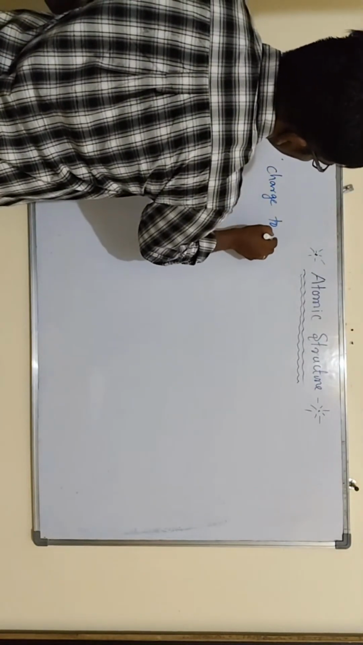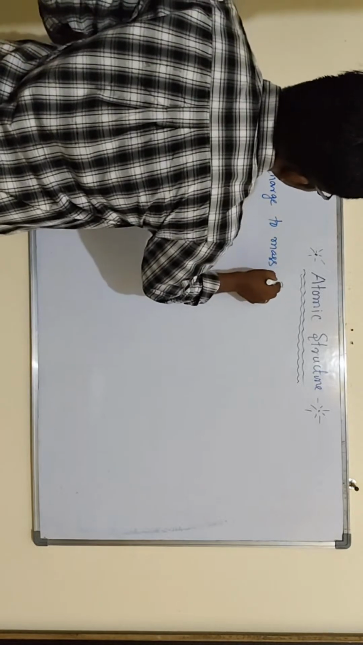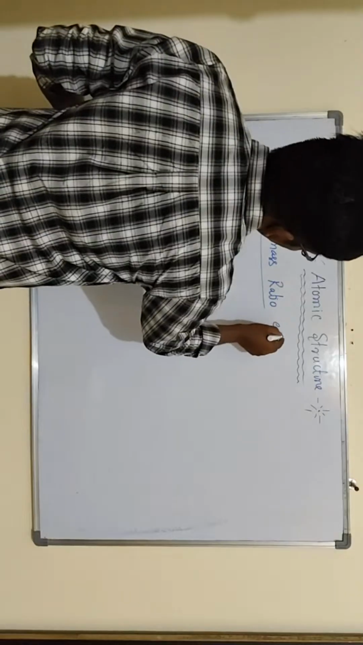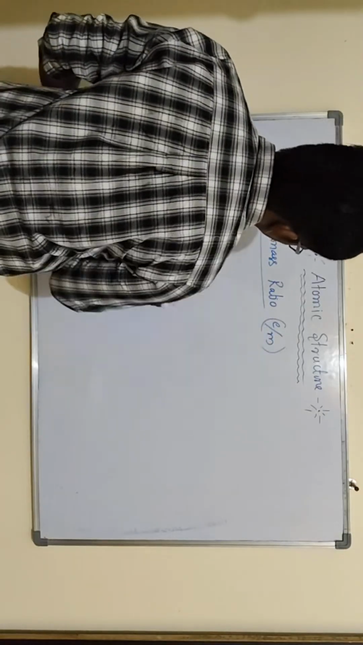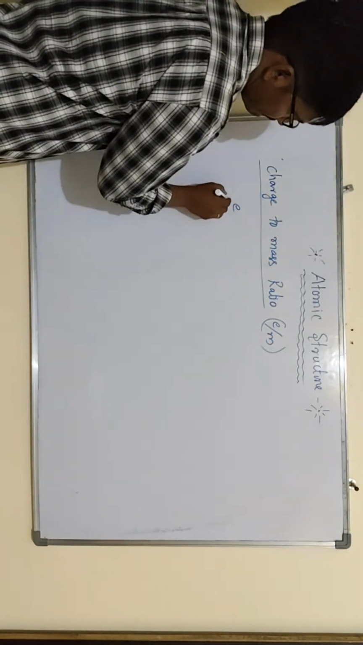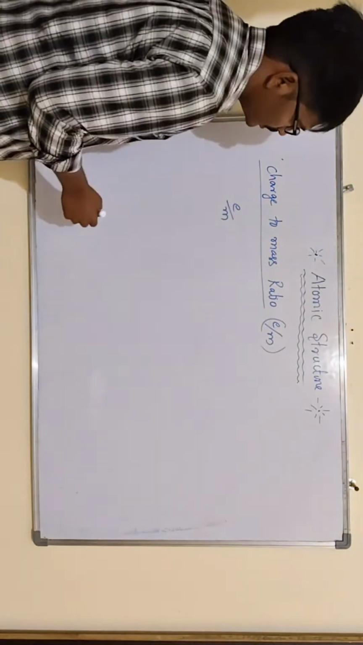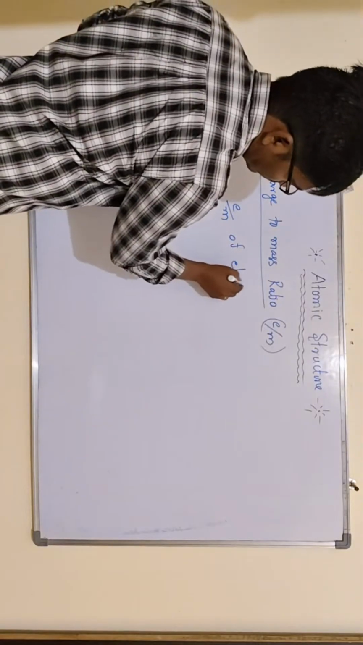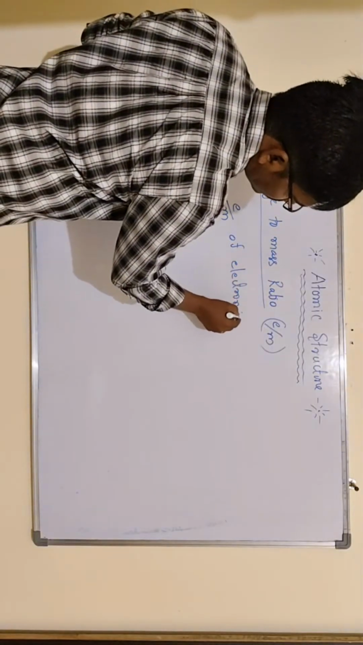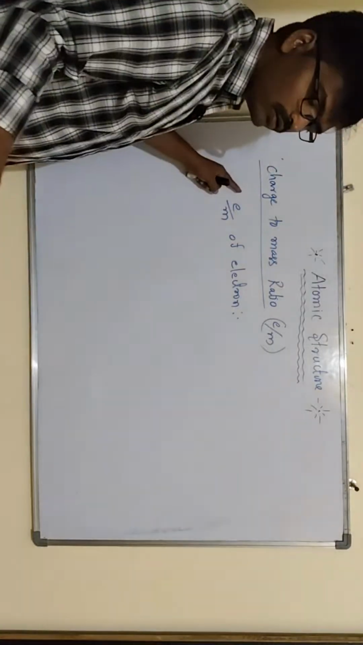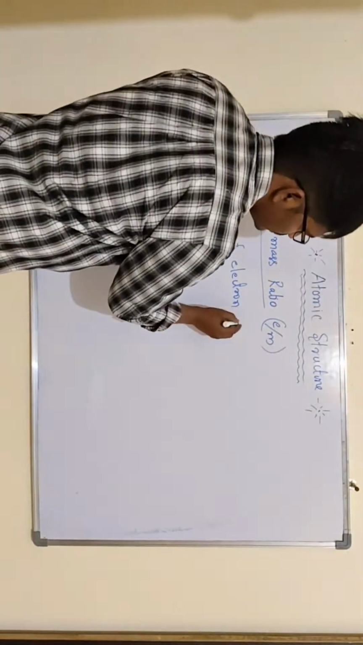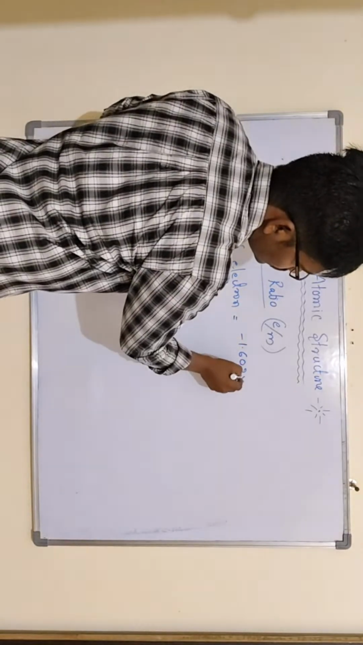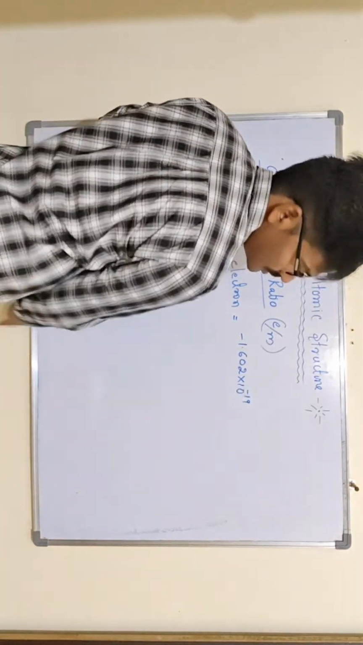Charge to mass ratio, nothing but e by m. Charge divided by mass. So the charge divided by mass of the electron, if you take. The charge of electron, now we are discussing, right? What is the charge of electron? It is minus 1.602 into 10 to the power of minus 19 coulombs.